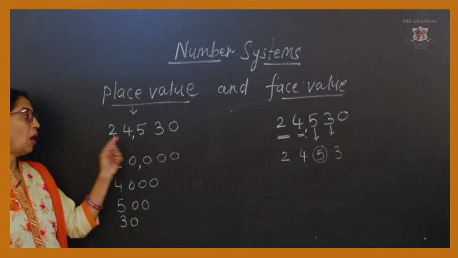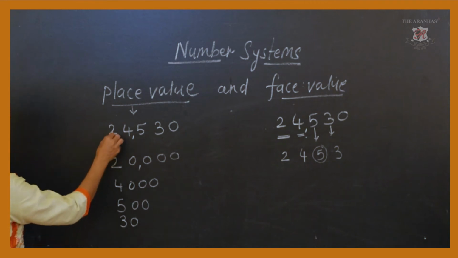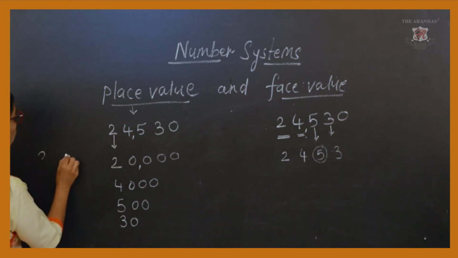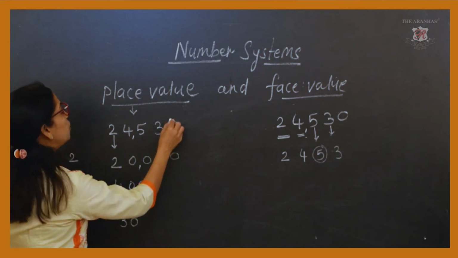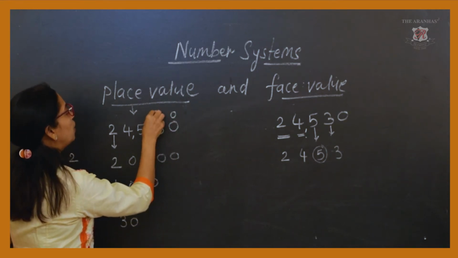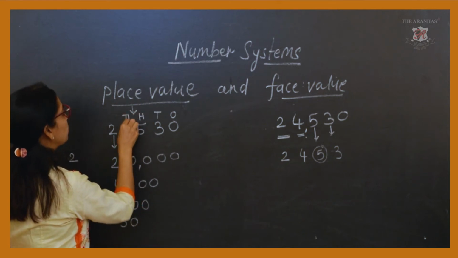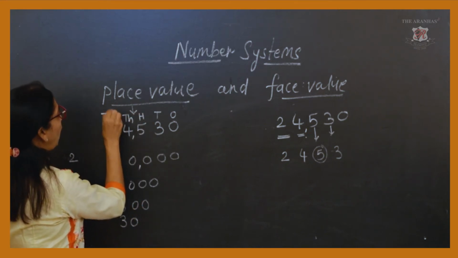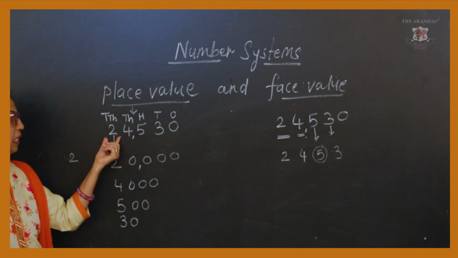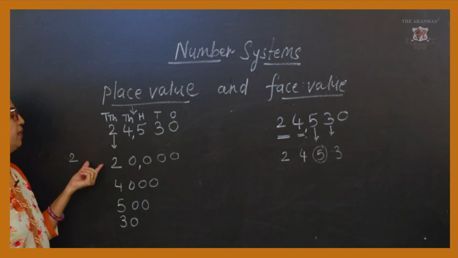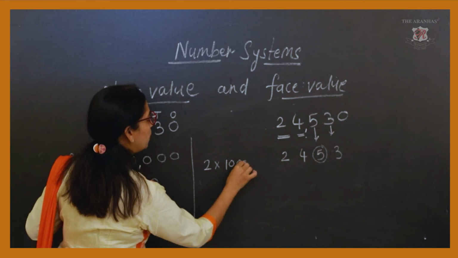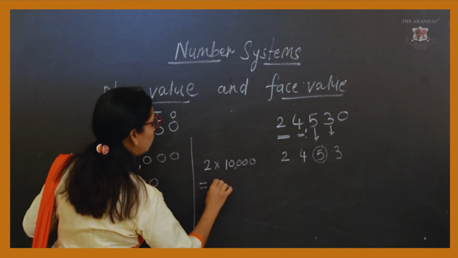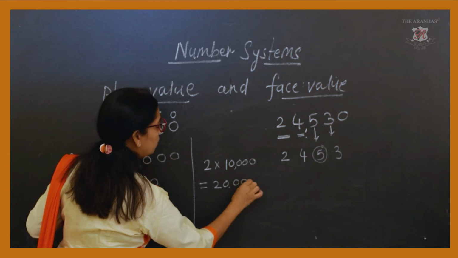So, how does it form? If you take this digit 2, you have to find its position. 2 is at the 10,000's place, and when you multiply this figure 2 by 10,000, you get the value 20,000.